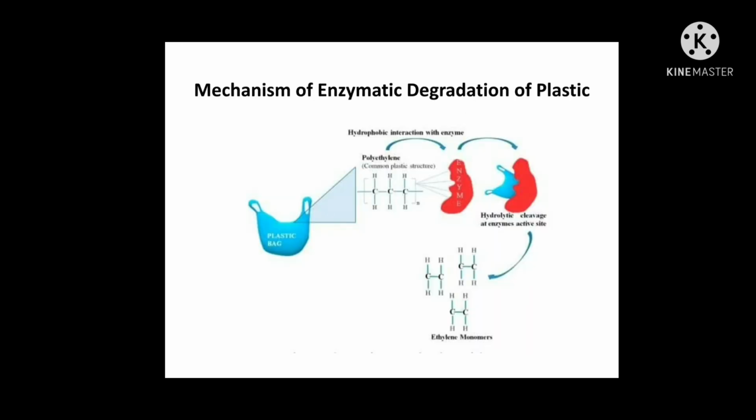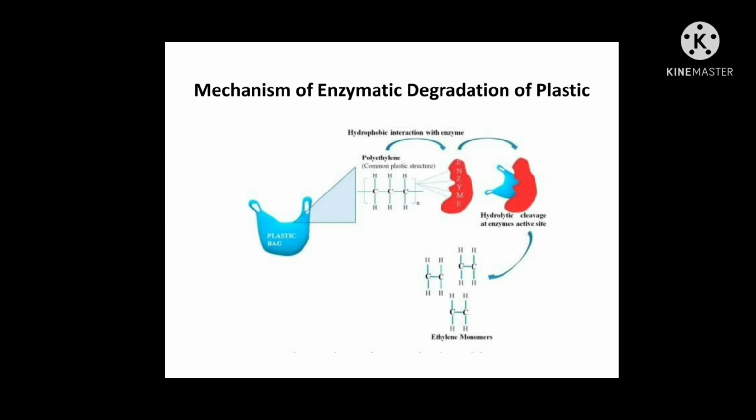So basically, these types of plastic-degrading hydrolases involve the cleavage of the plastic polymer, leading to the cleavage of the long carbon chain. This reaction has two steps. All the plastics present in our environment are hydrophobic in nature.